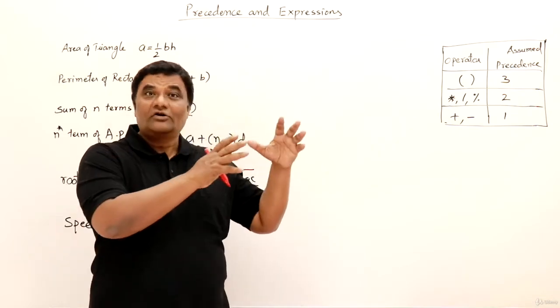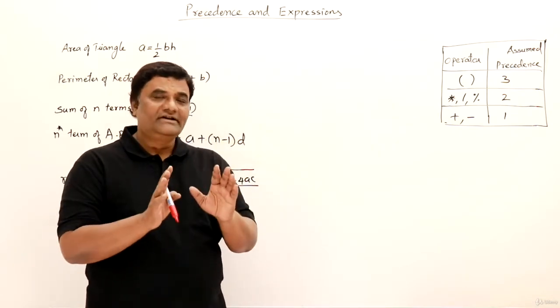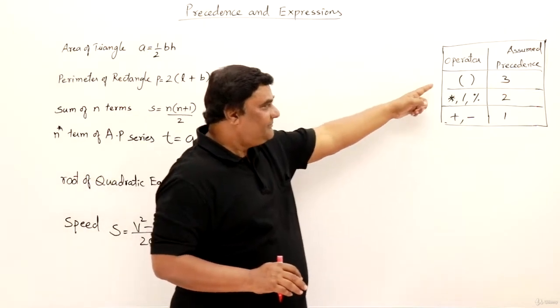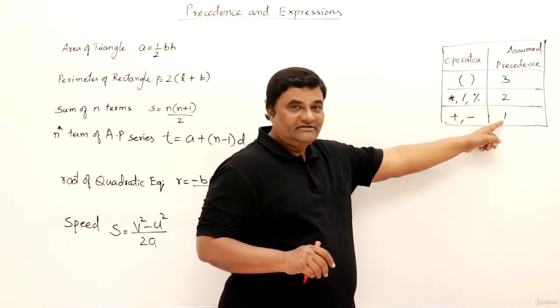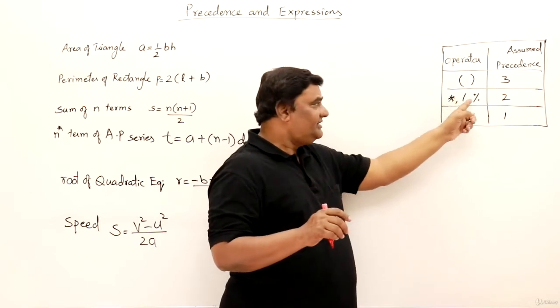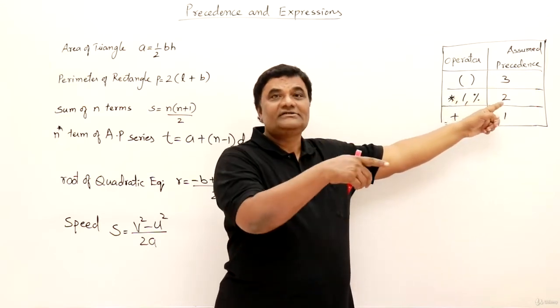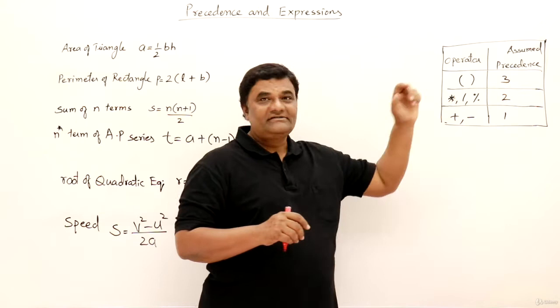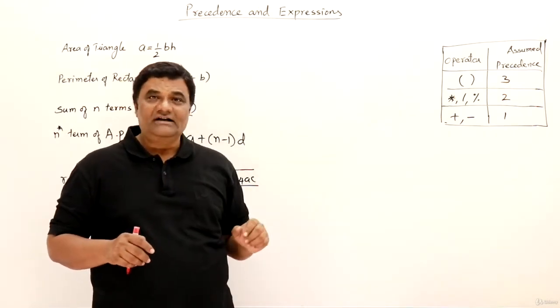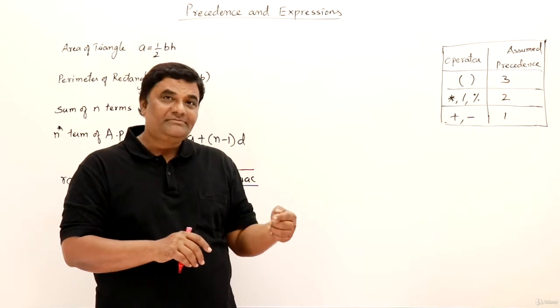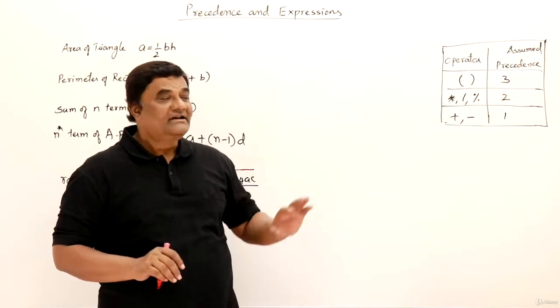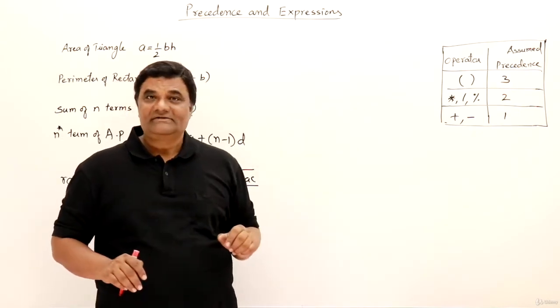We are not looking at all the operators in C++, only a few, so I have made them in the form of a table. Assume that the precedence of addition and subtraction is 1, the precedence for multiplication, division and mod is 2, and the bracket is 3. So these numbers show that the bracket has the highest precedence and addition and subtraction have the lowest precedence among arithmetic operators.